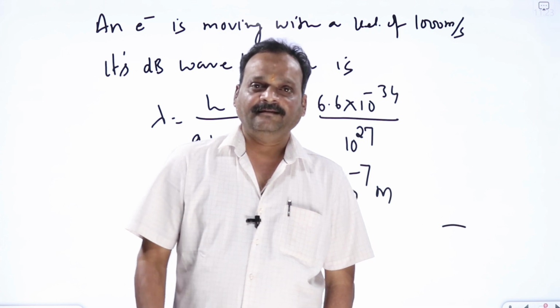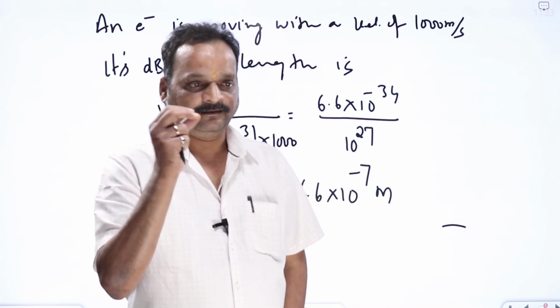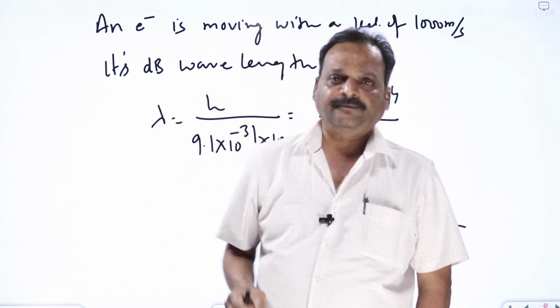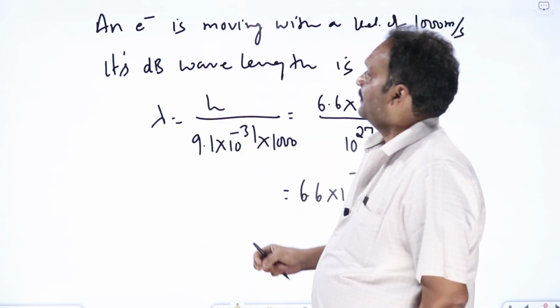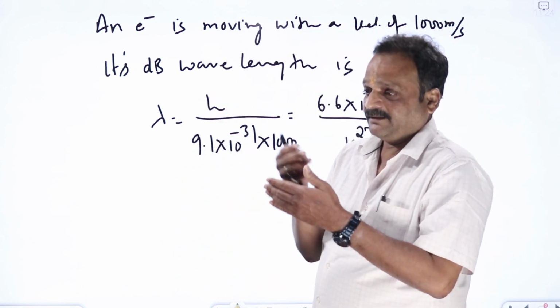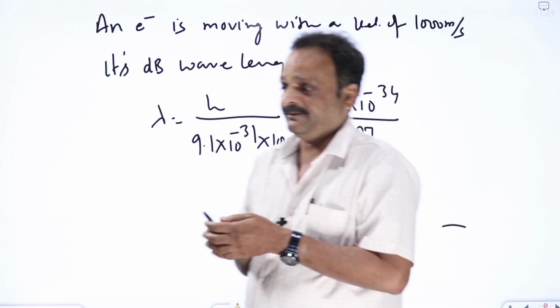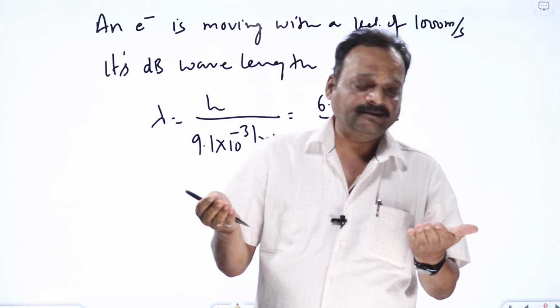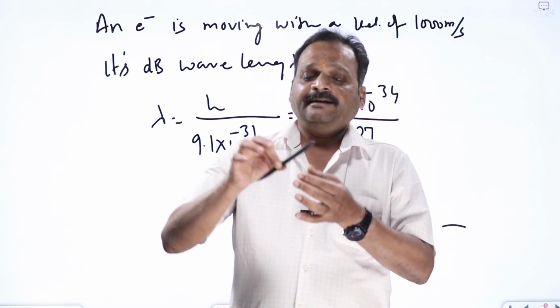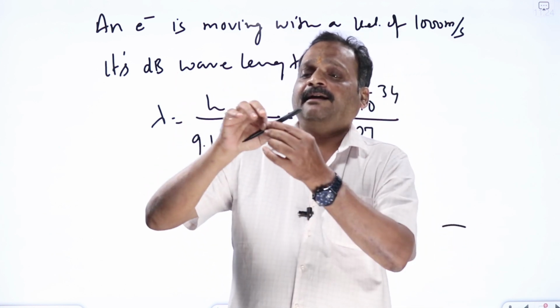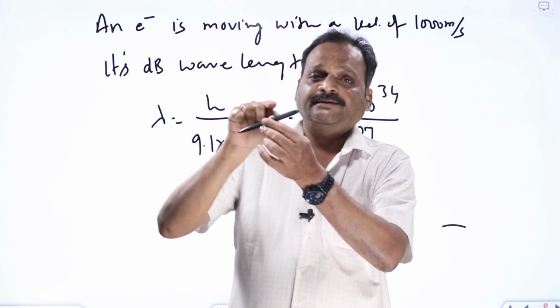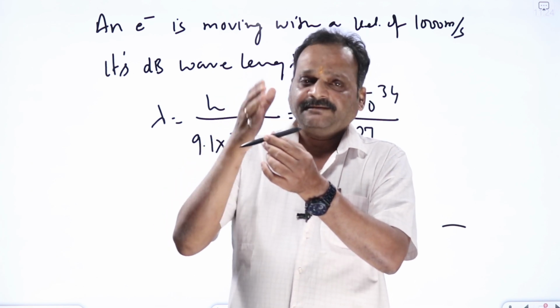Good morning, viewers. Let us continue the last topics of uncertainty principle and de Broglie concept. Now we'll see how far the de Broglie wavelength and uncertainty principle are applicable in our everyday life. De Broglie's concept says what? Every particle of mass moving with a velocity v will have some matter wave associated with it. Means it has wave nature.